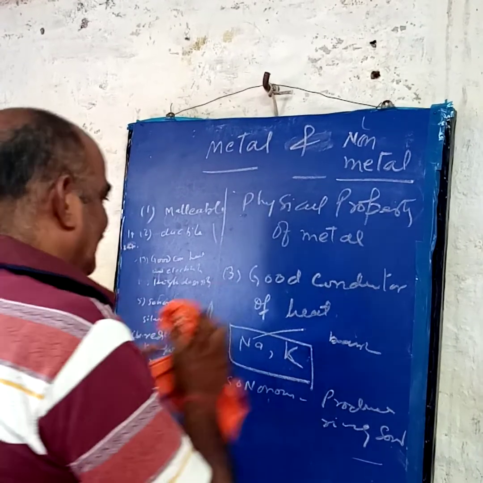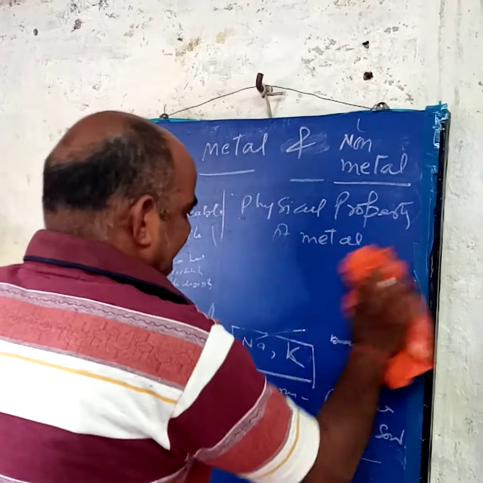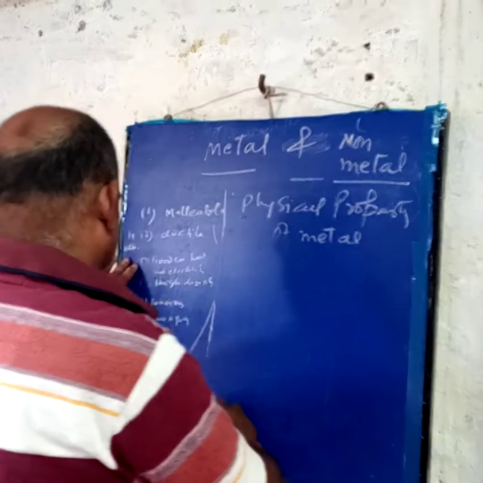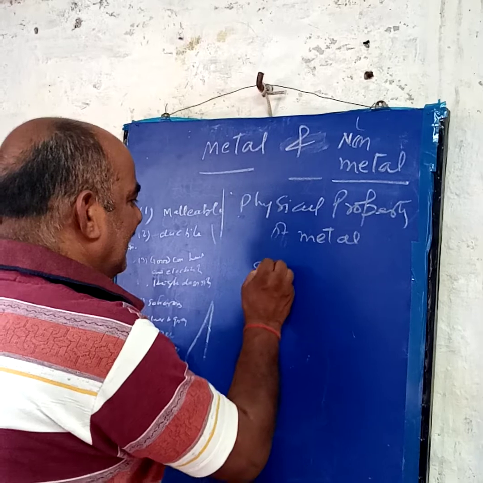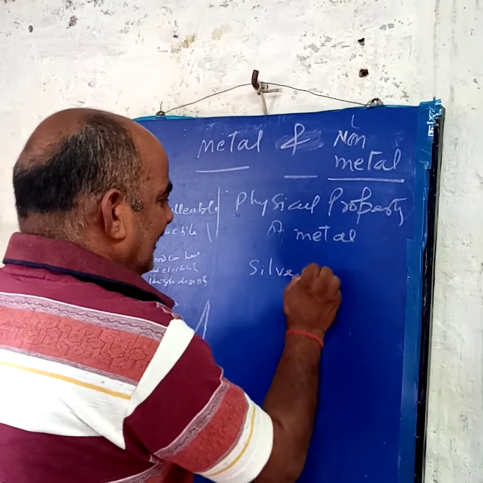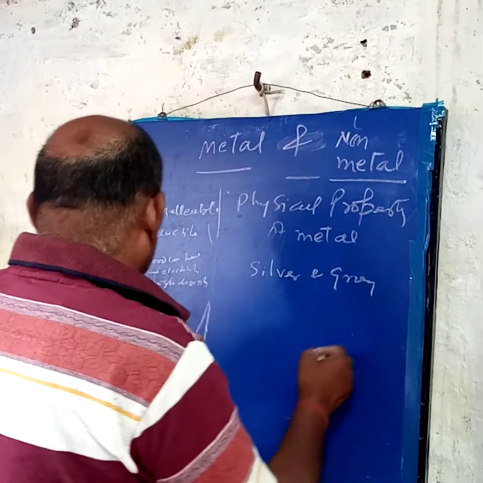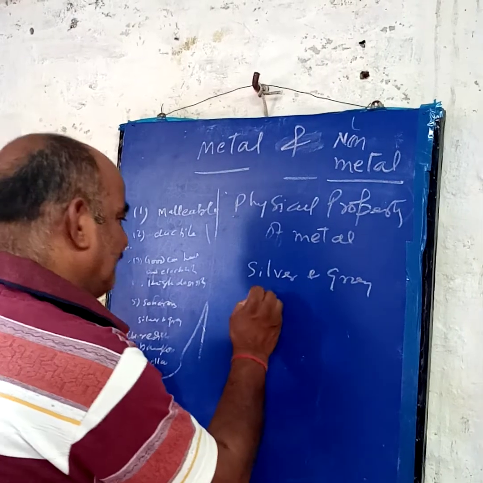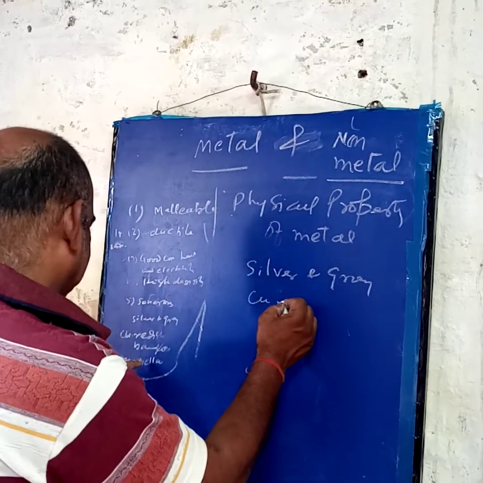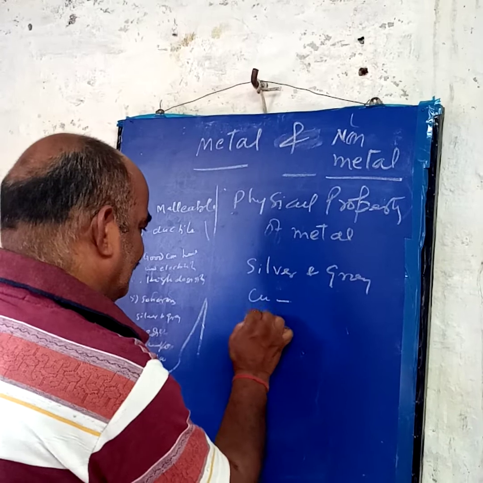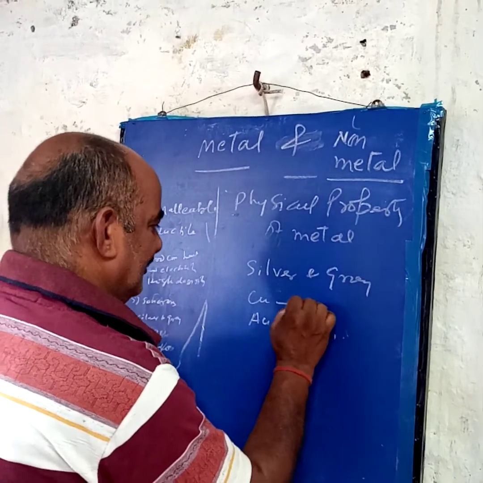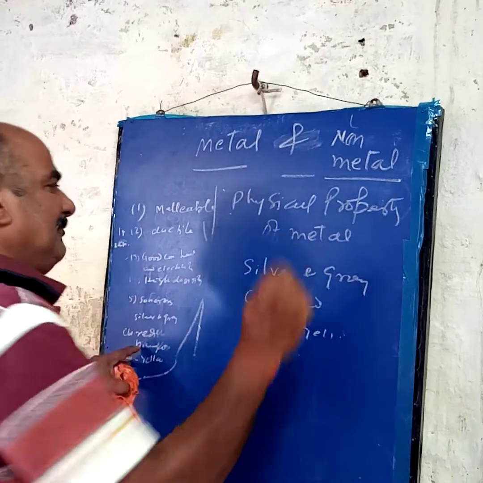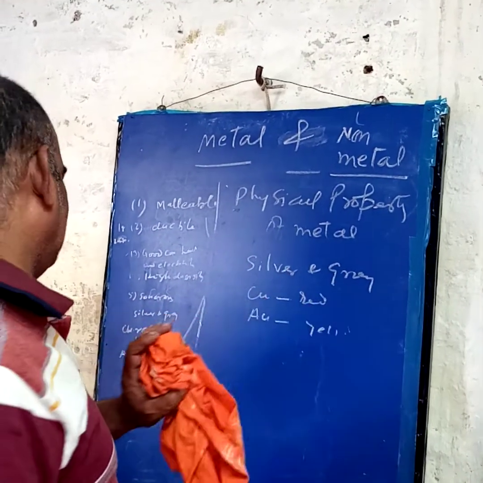The fourth property: all metals have a silver and grey color, but there are two exceptions. One is copper and one is gold, Au. Gold is yellow in color, and copper is reddish brown. Otherwise, all metals have a silver and grey color.